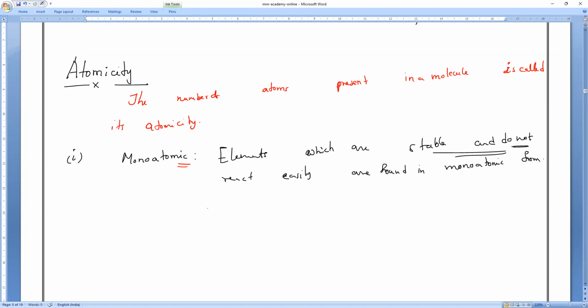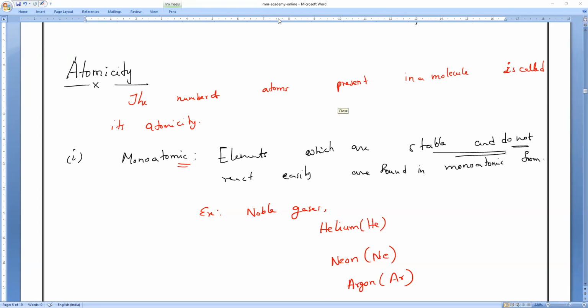What are the examples, everybody? Noble gases. Helium, He. Just write one thing: neon, Ne, argon, Ar, and so on. You can write it. No problem in that.